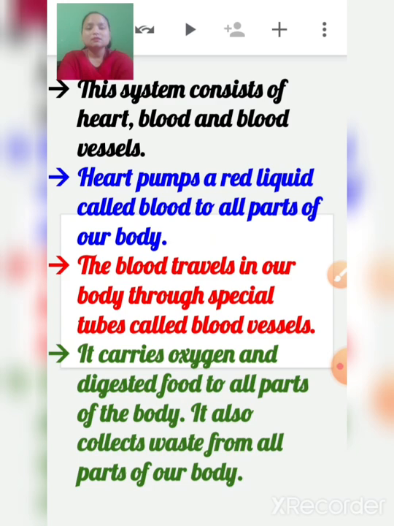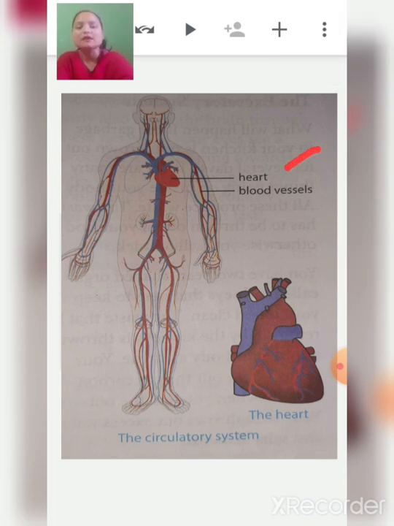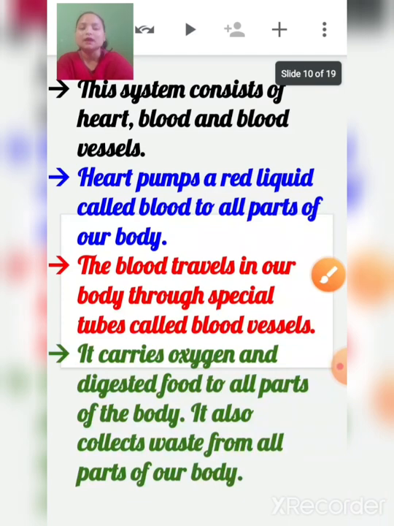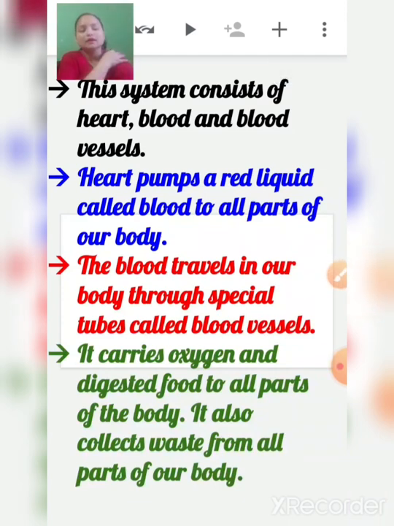This system consists of the heart, blood vessels and blood. See, the heart pumps a red liquid called blood. You all have seen blood, right? The heart pumps this red liquid to all parts of our body.